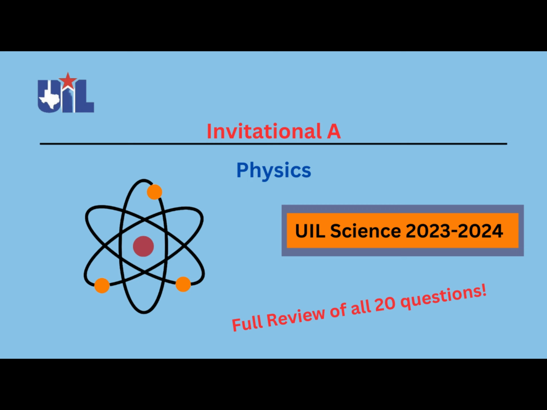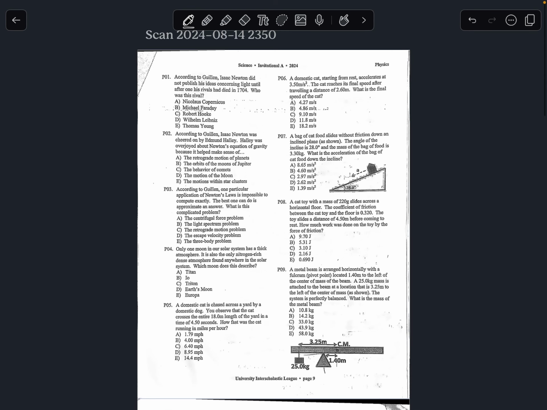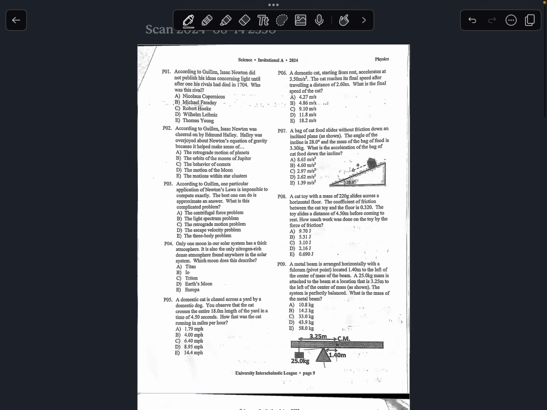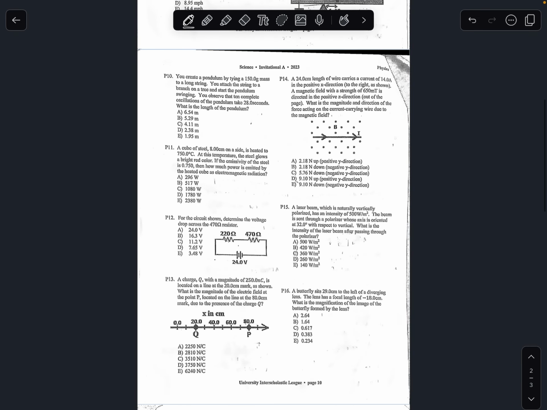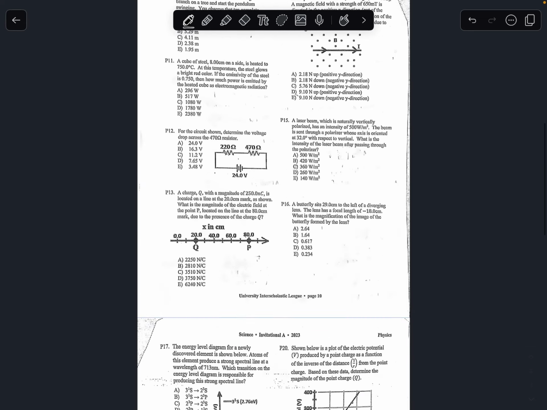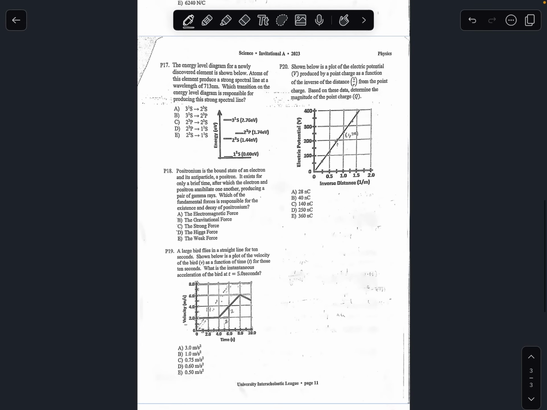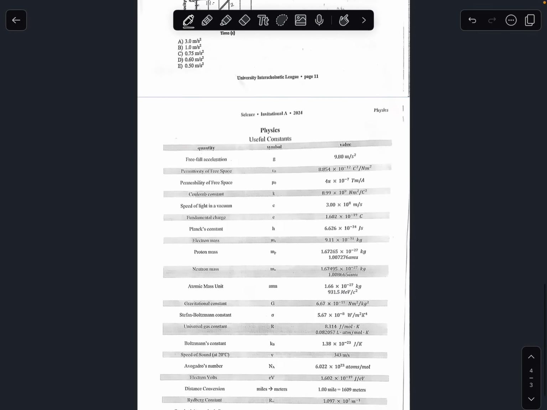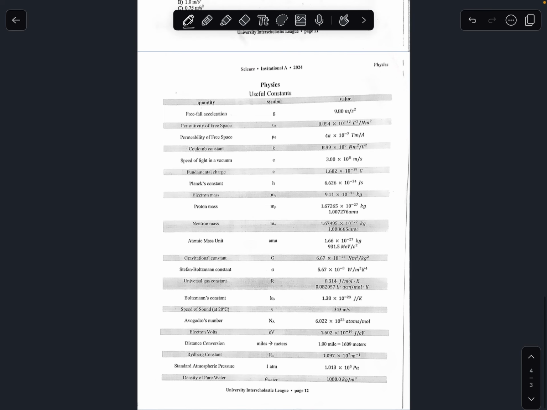Today we'll be going over the Invitational A from 2023 to 2024 of the UIL Science exam. Today's video will be covering the physics section. Before I show you all the answers and solutions to each question, I would like for you to try the exam yourself. These are the questions from numbers 1 through 9, 10 through 16, 17 through 20, and a formula sheet that has all the useful constants that you will need for the exam.